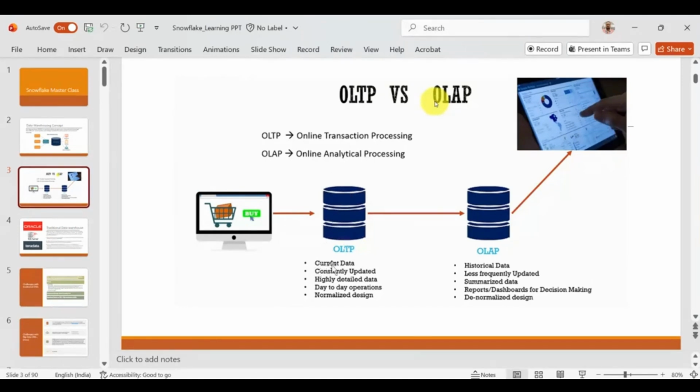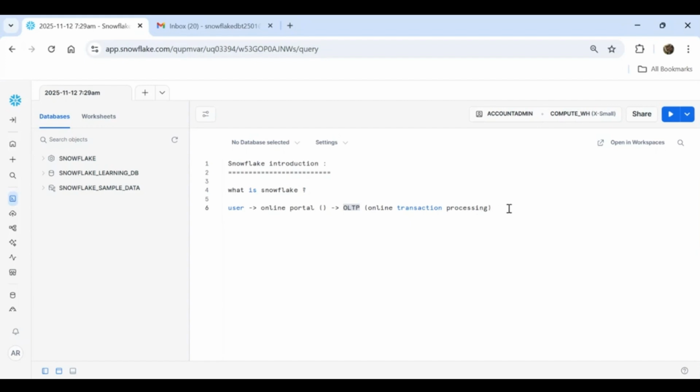Here we will always have the current data. It will be constantly updated data, and highly detailed data. Day to day operations information will be stored here, and it will be in a normalized form. Now whenever we gather all the data into this OLTP database, from this type of database we get the data into another place, and that is what we call a data warehouse. Now the question is why.